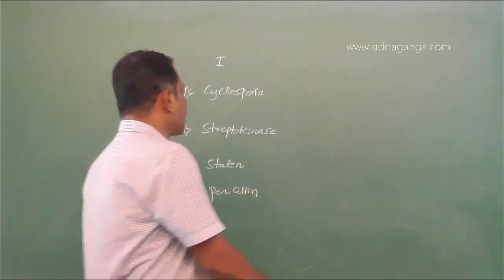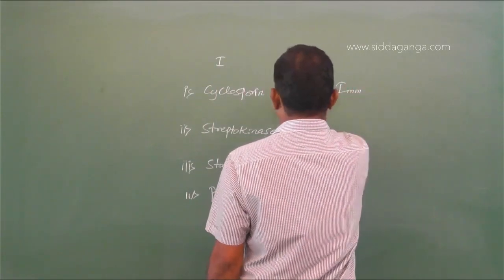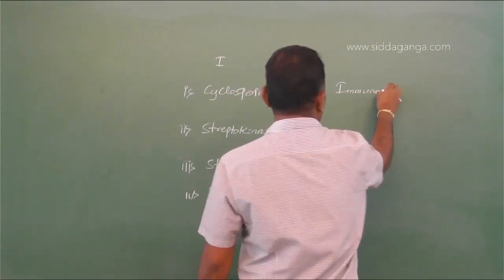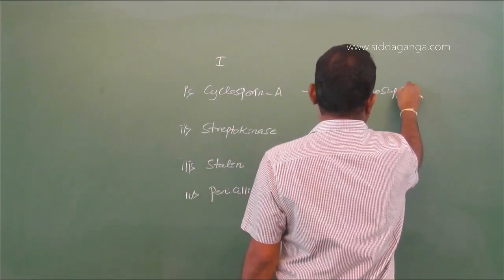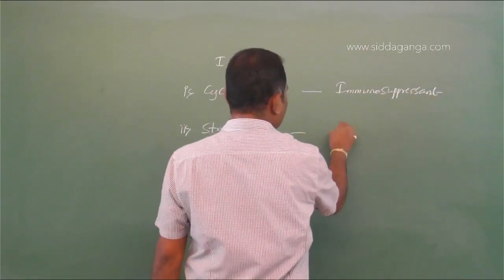So what are the functions? Cyclosporin A is used as immunosuppressant in graft rejections. Streptokinase is a clot buster.